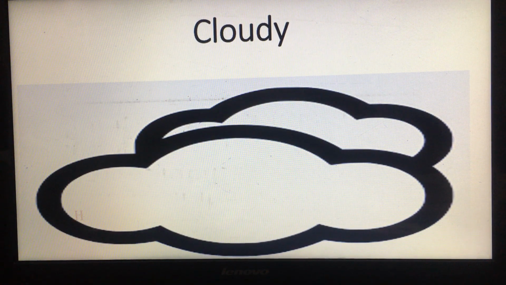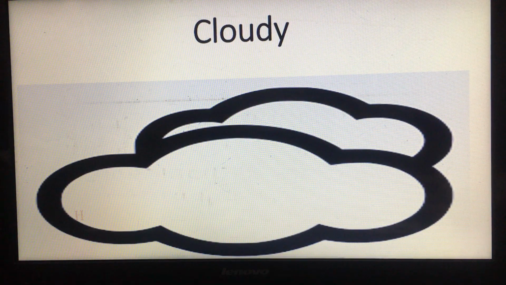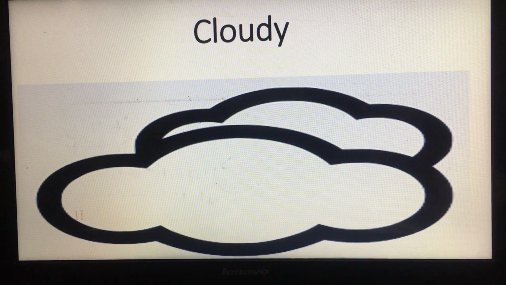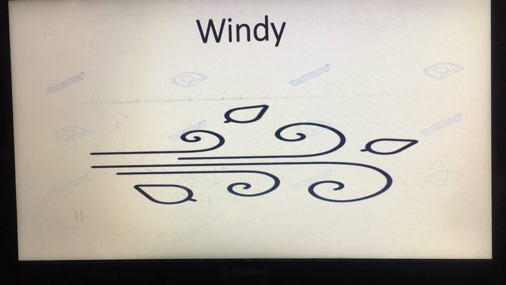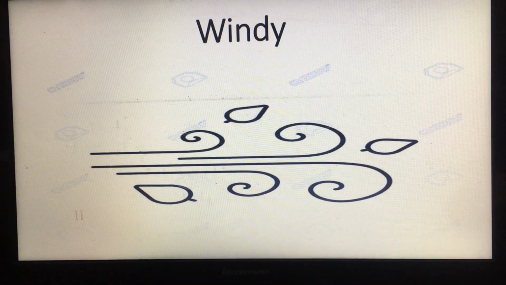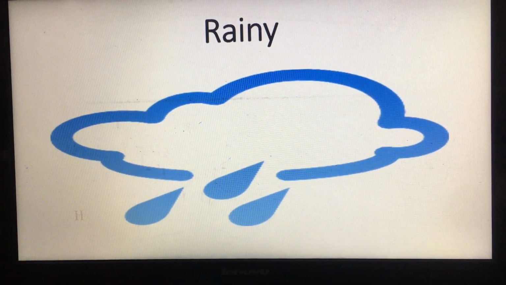So when we draw clouds, that will tell people that the weather is cloudy. Okay. What about windy? What do we have to draw to tell people that the weather is windy? We can draw this symbol. So this symbol means that the weather is windy. Why? Because wind can move the leaves. Okay, what about rainy? Also, we have to draw clouds with rain to tell people that the weather is rainy.